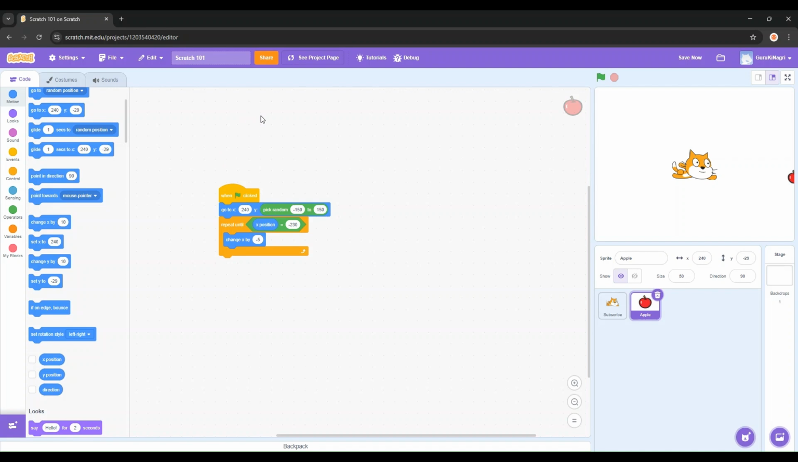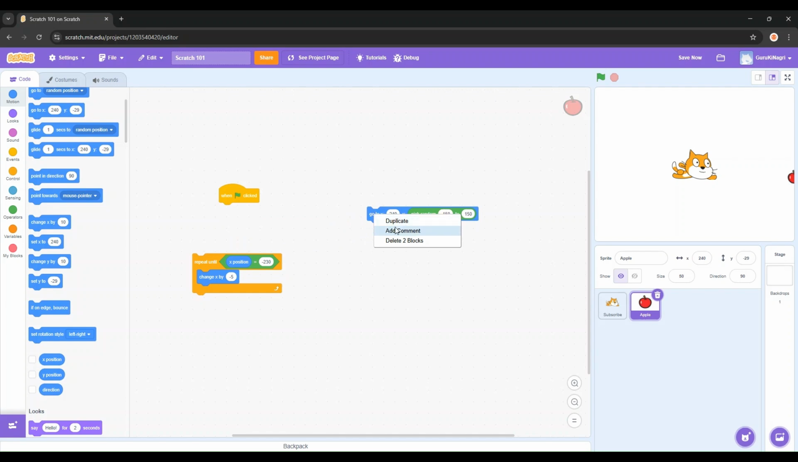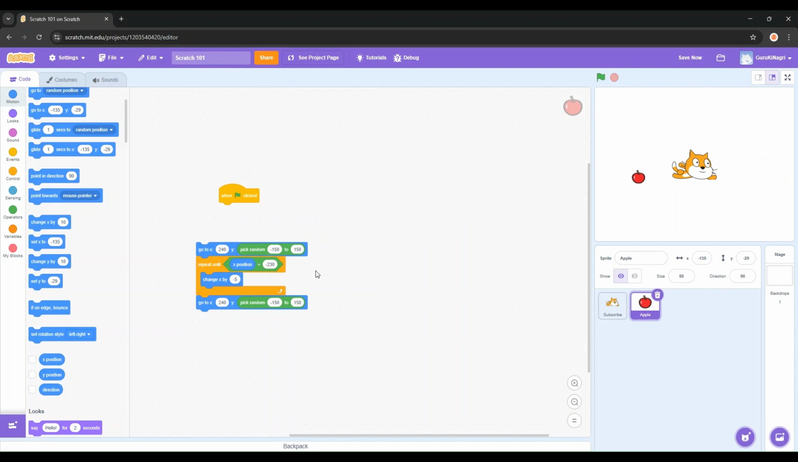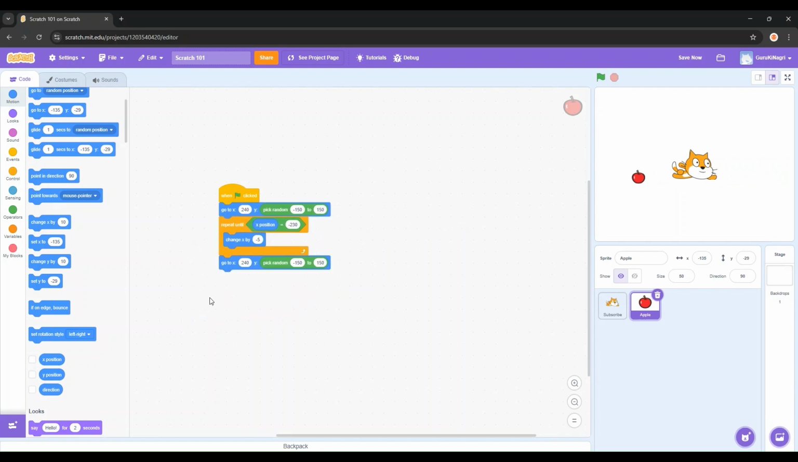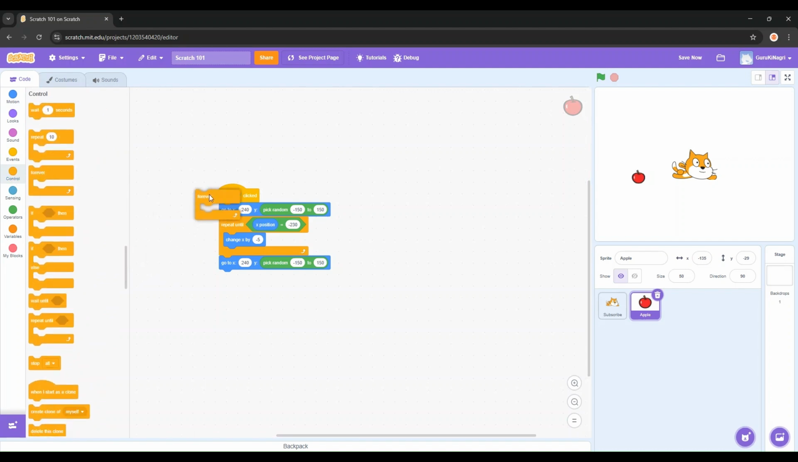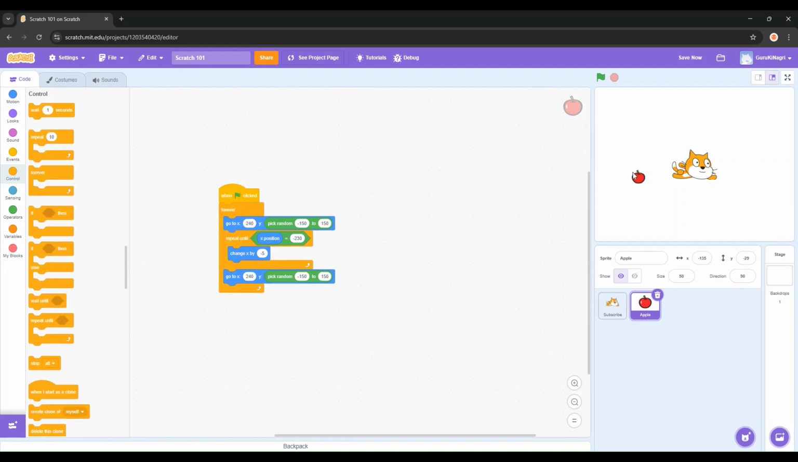There we go. Now we're gonna repeat this same thing, put it down here. So just take this off, duplicate, put it here, whoops, and now we're gonna put it over here. Now we're gonna go to control and take this forever. Now your apple should spawn anywhere randomly here, and then just keep on gliding across and restarting. Let's test. Click the green flag. Yep, it works.